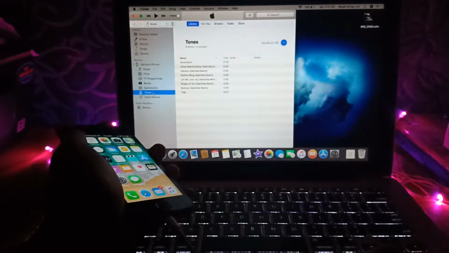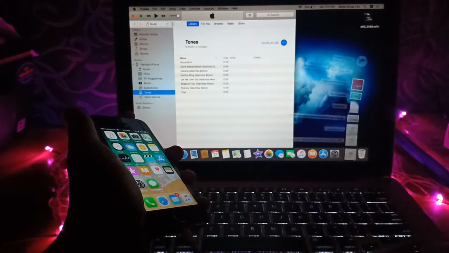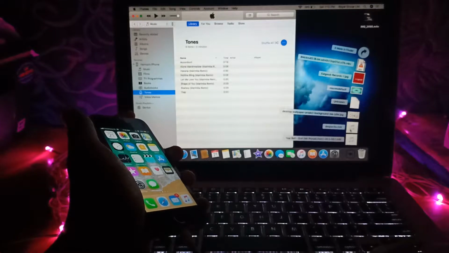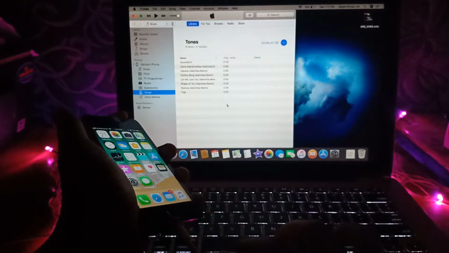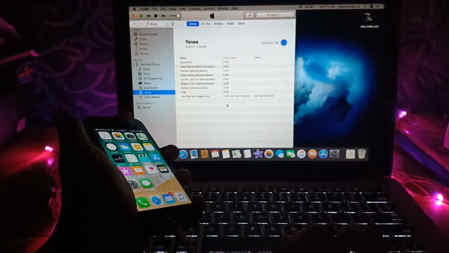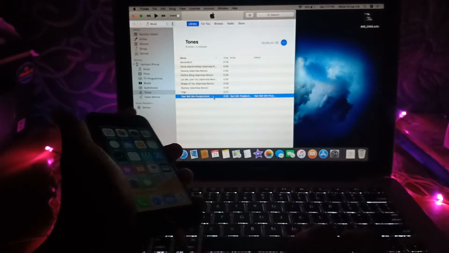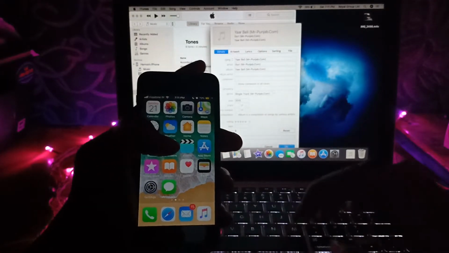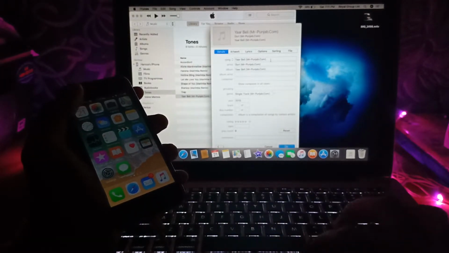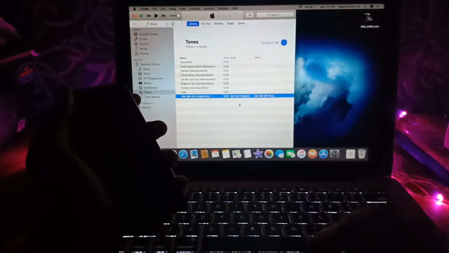Basically, what you need to do is go to tones, then drag and drop the tone whichever you want to add. For example, I just want to add this tone on my iDevice. Okay, so let me rename this to a good name, that's Yar Bailey.